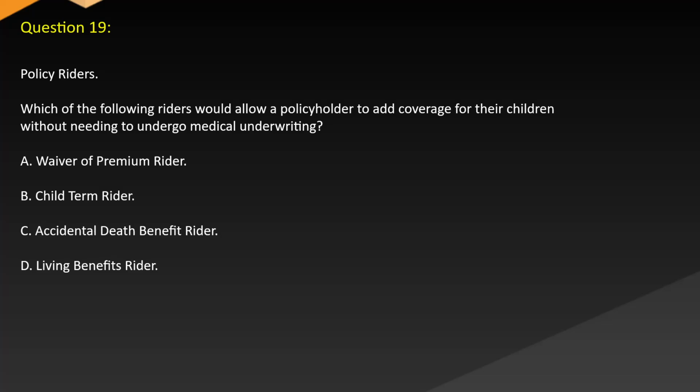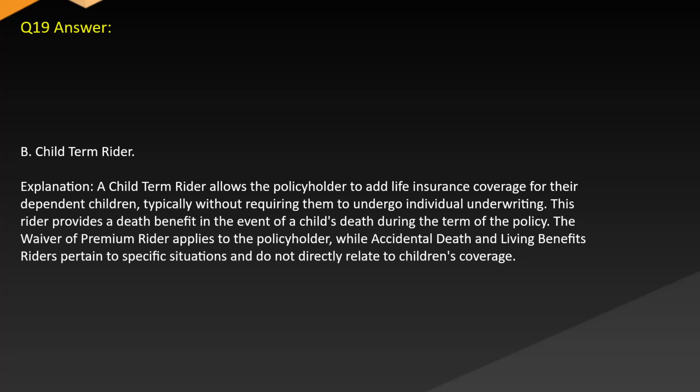Answer: B. Child term rider. Explanation: A child term rider allows the policyholder to add life insurance coverage for their dependent children, typically without requiring them to undergo individual underwriting. This rider provides a death benefit in the event of a child's death during the term of the policy. The waiver of premium rider applies to the policyholder, while accidental death and living benefits riders pertain to specific situations and do not directly relate to children's coverage.